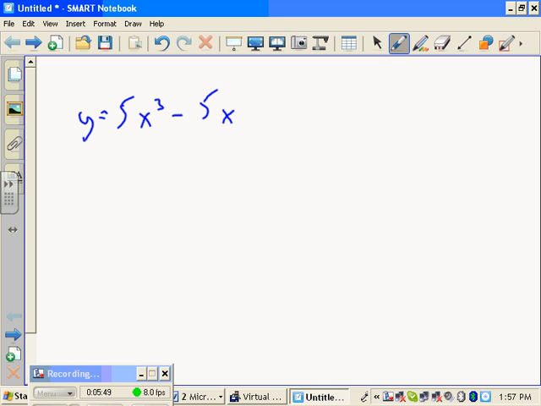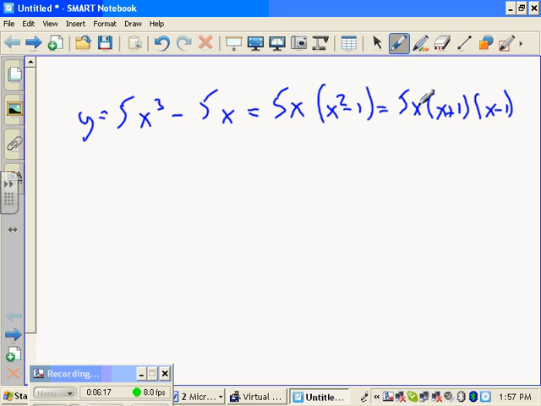You can factor it. Why is that helpful? Because then you can set it equal to 0 and find the roots. Okay, so in other words, you would get x-intercepts. That's a good thing to do. All right, how would you factor it? First step? Greatest common factor of 5x comes out. What's left behind? x squared minus 1. And can you factor that more? Okay, x plus 1 times x minus 1.